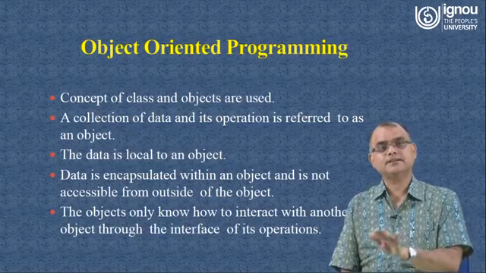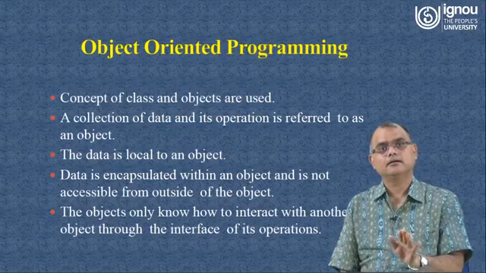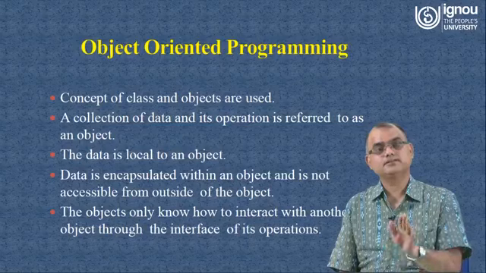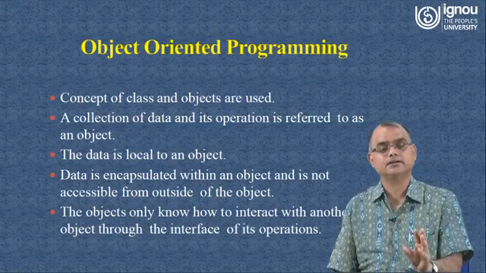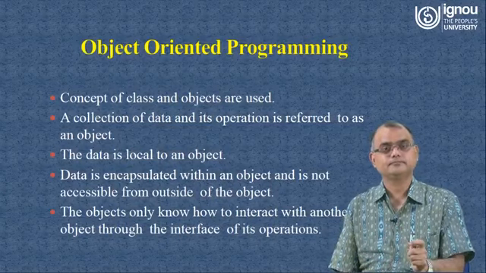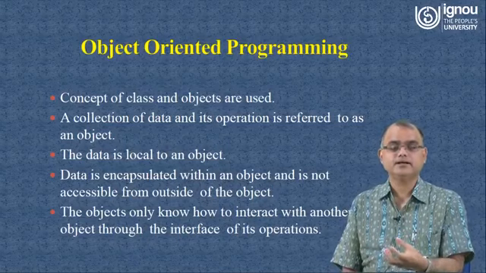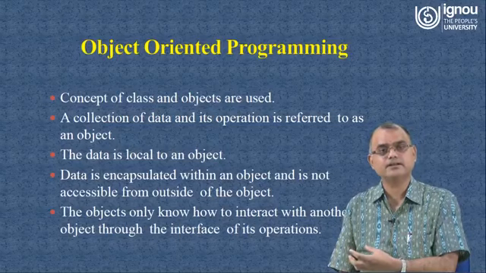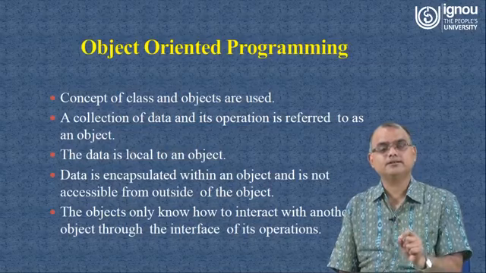So for having physical or logical existence, what is required? To have physical and logical existence, it is required to have certain characteristics, certain identification, and certain features or operations. If something is there, it will be used for some activity. If something is there, it will have certain attributes associated with it. For example, I am taking a student as an object.